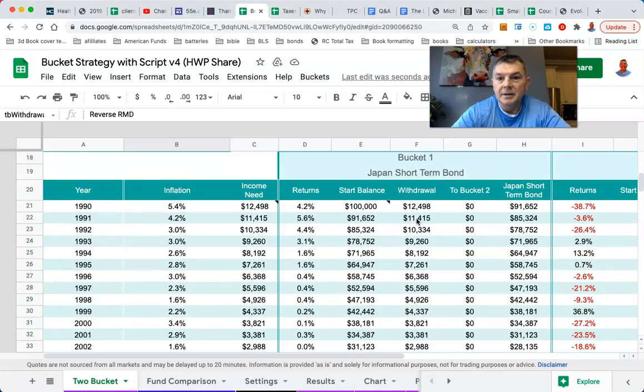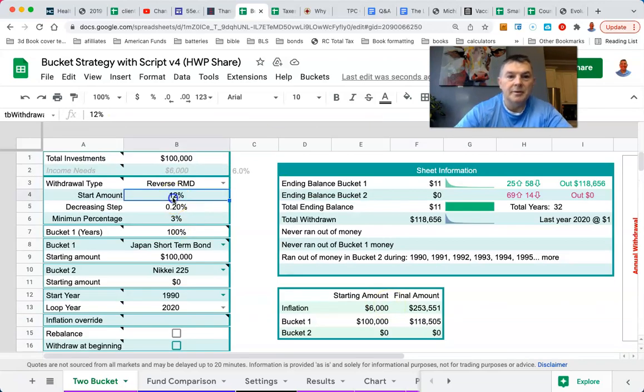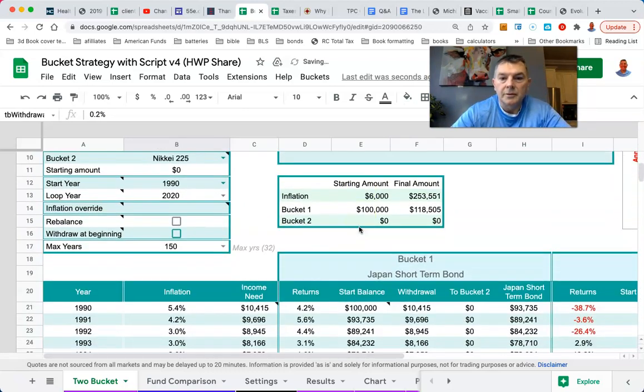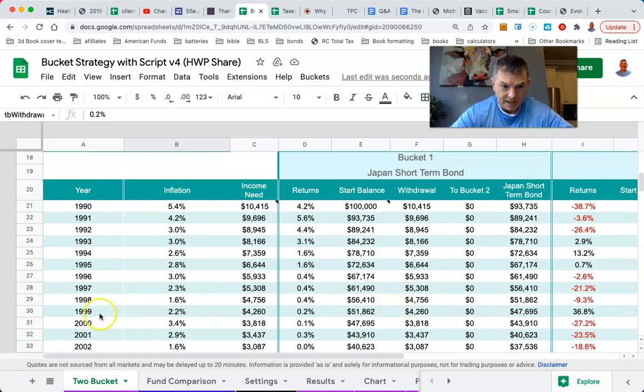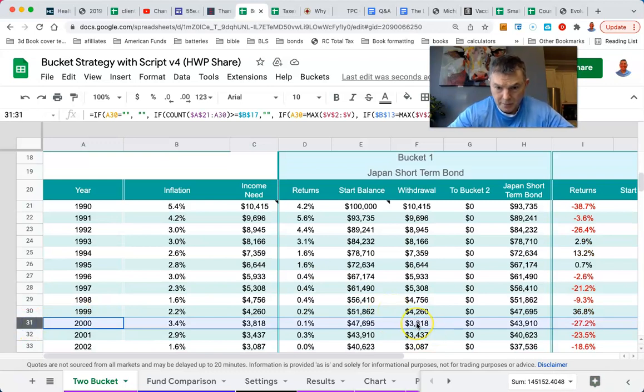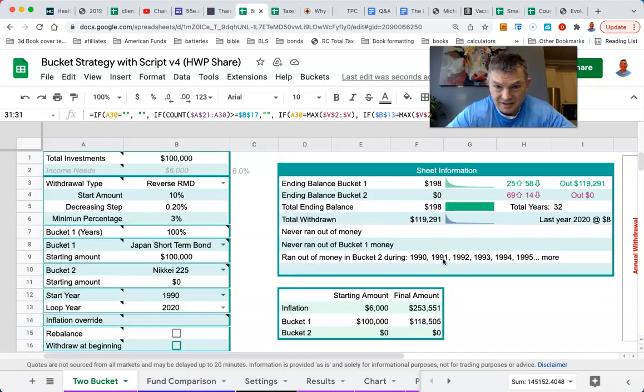So basically, right there is kind of 1990. Yeah, that doesn't make me happy. Let's try with 10%. All right, so 10%, and see, the problem with the reverse RMD method is on the front end of retirement. If you're not making enough income here to offset the significant amount you're taking out the front end, by the time 10 years are going by here, you're down to $3,800. That's just too little.